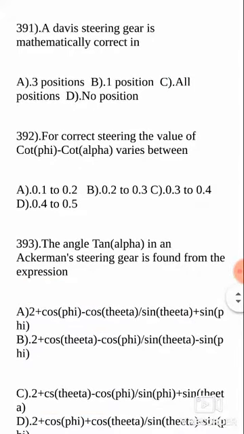Next question. For correct steering, the value of cot phi minus cot theta, that means the B by L ratio, should be how much? It should be approximately 0.4 to 0.5, maximum 0.5. So your width should be approximately 0.5, half of the distance between the front axle and back axle. It is 0.4 to 0.5. Please remember such type of values. They are the standard values. We cannot do anything, you have to mug them up. So for correct steering, the value varies between 0.4 to 0.5. So that is the answer.